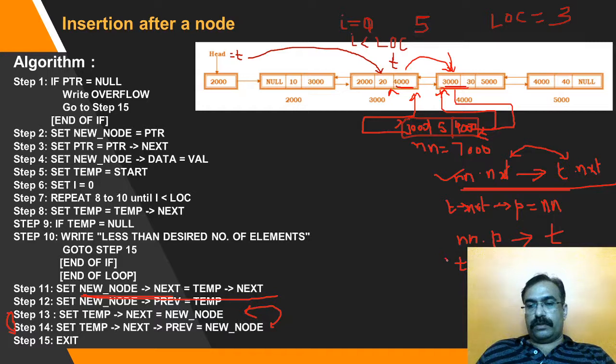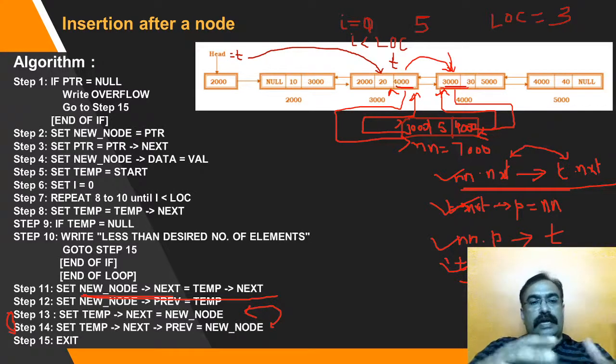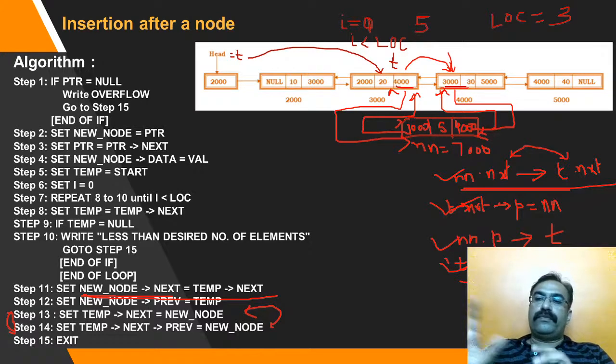So this condition, temp dot next dot previous. Okay, and last, now I need to establish this link, that is step number 13. We can establish this, that is temp dot next is equal to new node, this one. So this way, one by one, we can create or establish the links, and now the list will be read as 10, 20, 5, 30, 40.